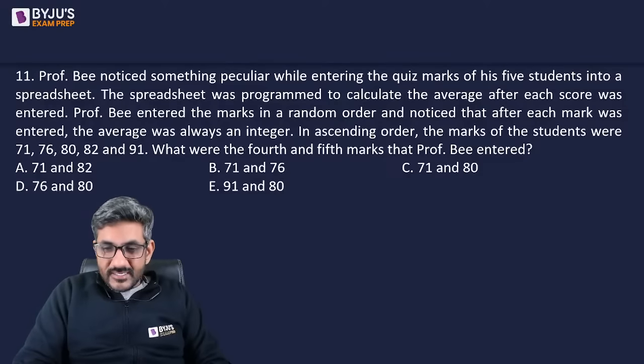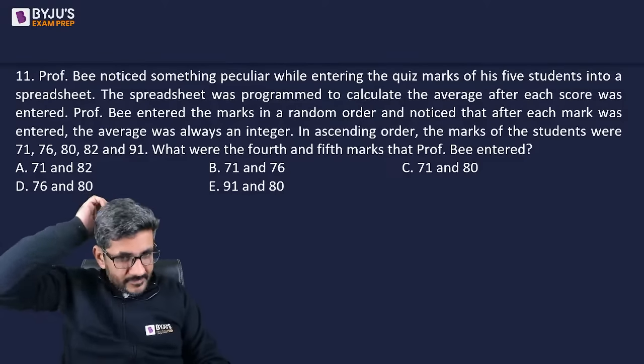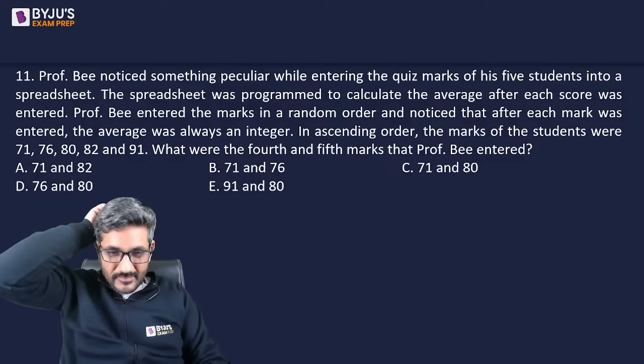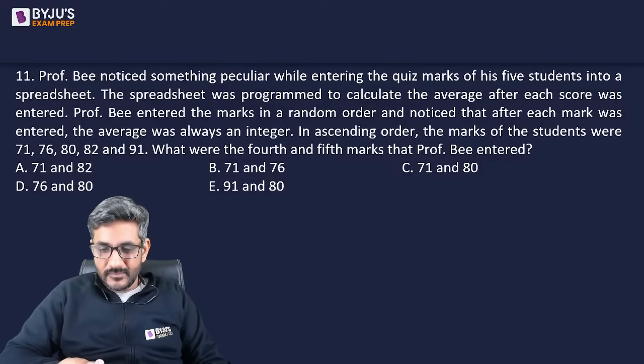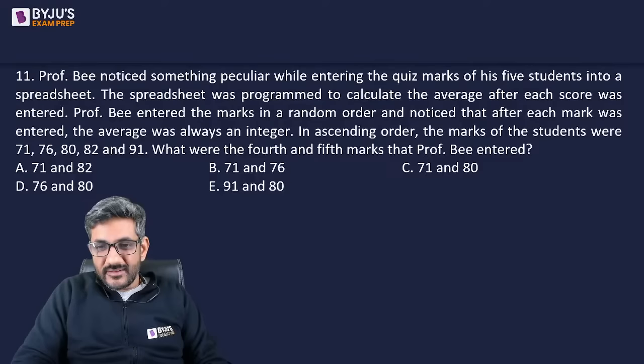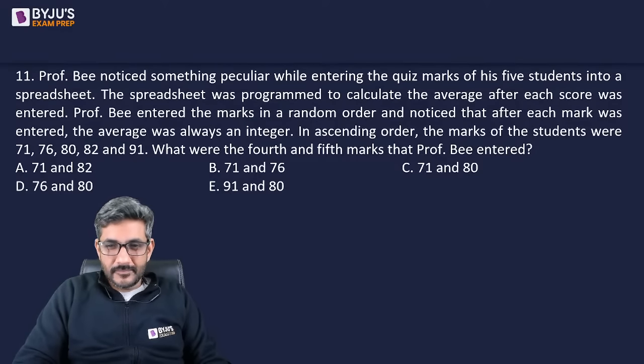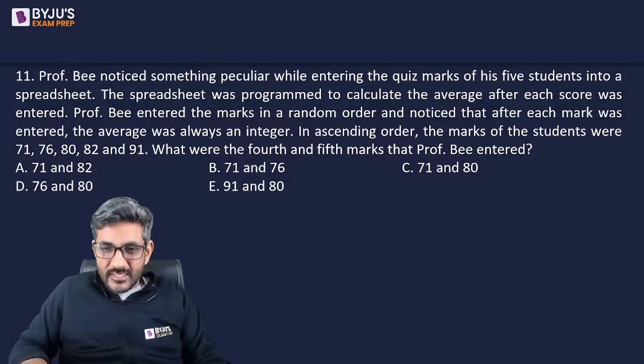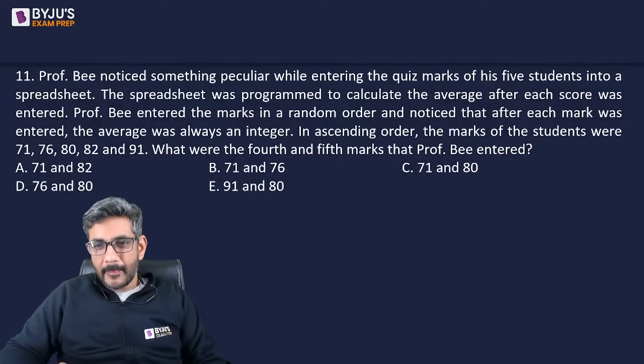Mridul says D, that is 76 and 80. Karishma says C, that is 71 and 80. Saheli Ghosh has got D, that is 76 and 80. Ravi Mishra has got 71 and 80. Midhun Krishna has got D. Samhita has got D.